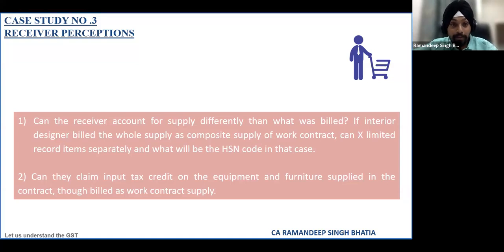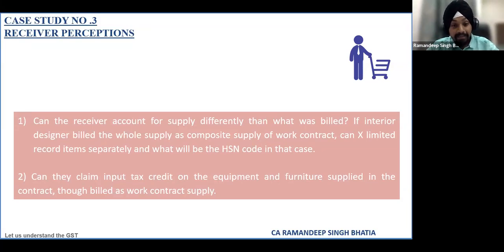So I hope you have got the idea that the interior designer has treated it as a work contract supply, being a composite supply, but in the bill they have given a complete breakup of furniture, fixtures, whatever equipment, whatever chairs they have provided.